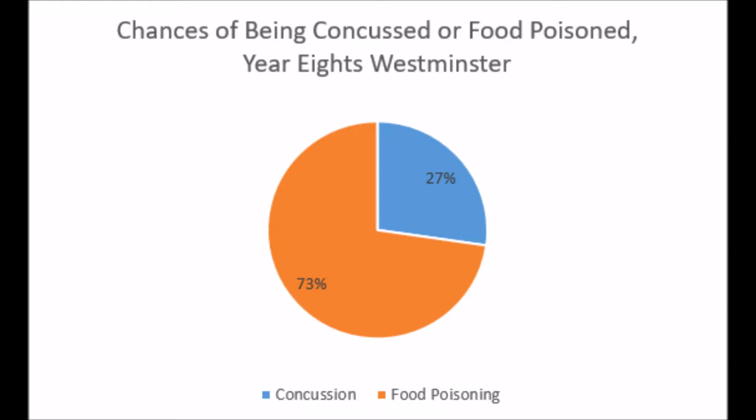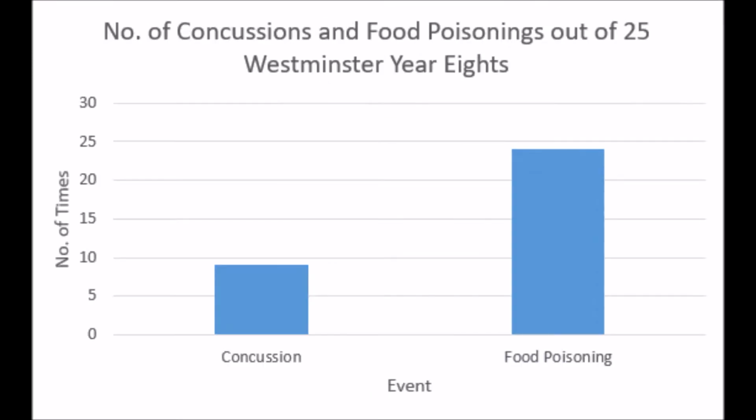sporty school. To begin, we started by walking around the whole school at lunchtime and surveying as many random Westminster Year 8s that passed by as possible to collect a sample survey. We managed to survey 25 people. We then added up all the number of concussions and food poisonings to make a total of 33 injuries.